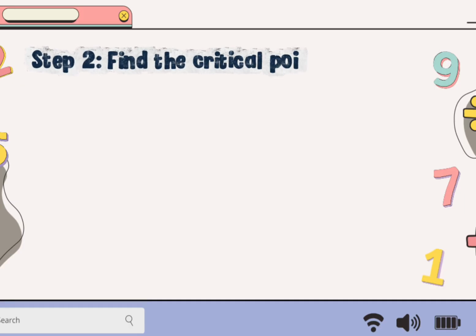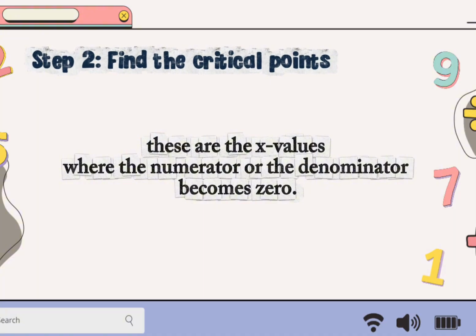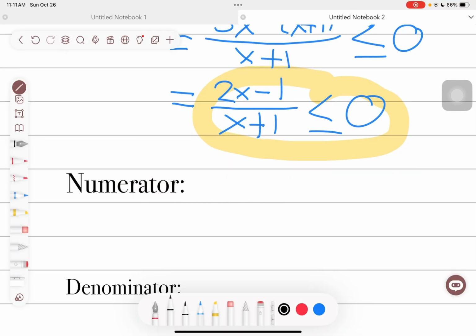Now for step 2, let's find the critical points. These are the x values where the numerator or denominator becomes 0. Let's start with the numerator. We have 2x minus 1 equals 0.